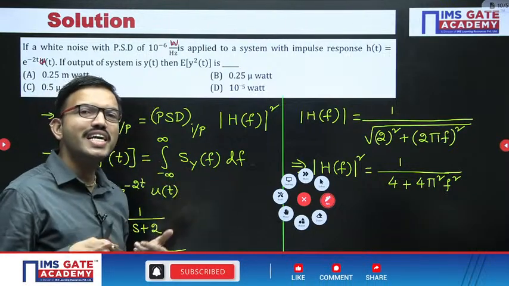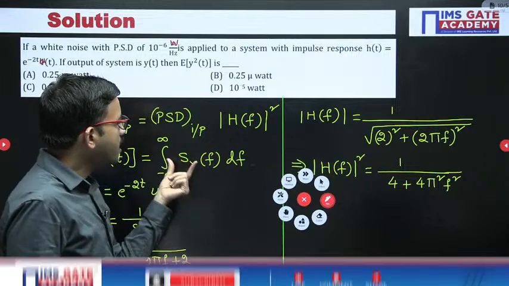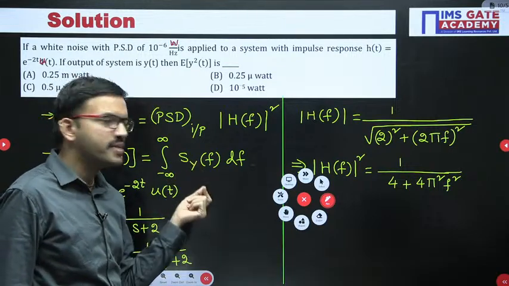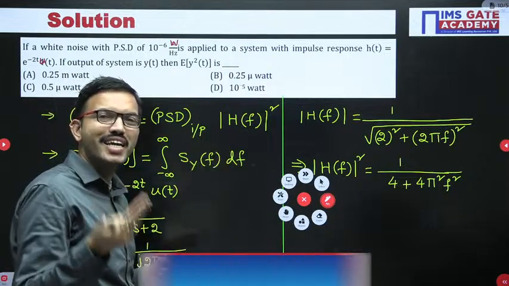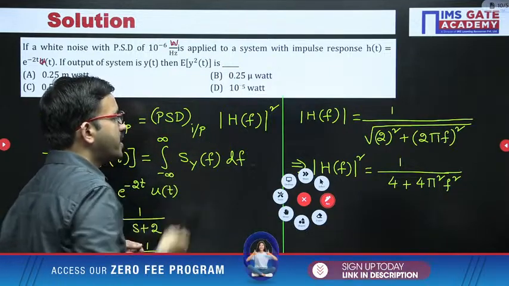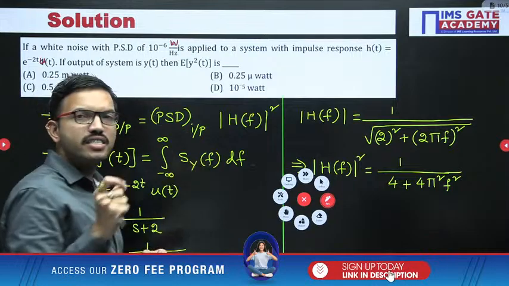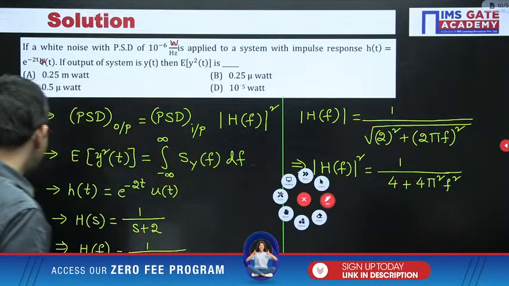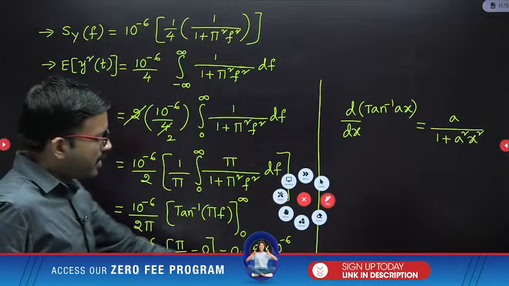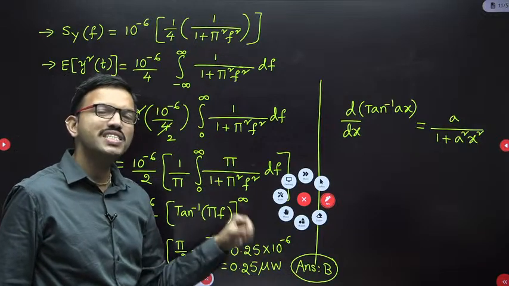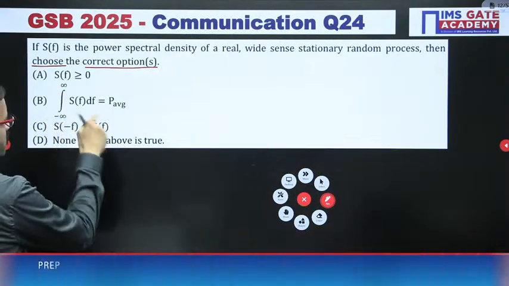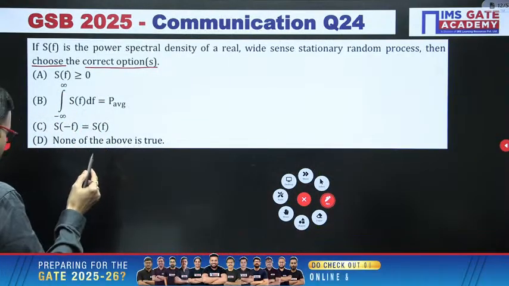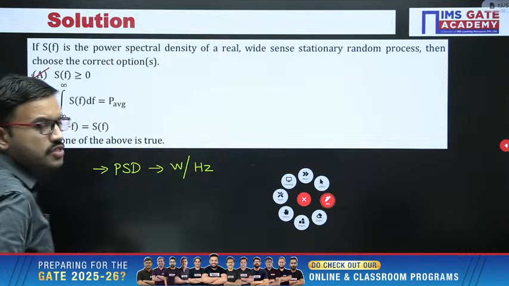Integration is nothing but area under the curve. Here the power spectral density units are watt per hertz, and you are performing integration with respect to frequency. Frequency units are hertz, so the hertz cancel, and finally you get the result in terms of watts. You can observe after solving this question that we got watts, which indicates average power. So the integration of power spectral density is nothing but average power. So this is also correct.